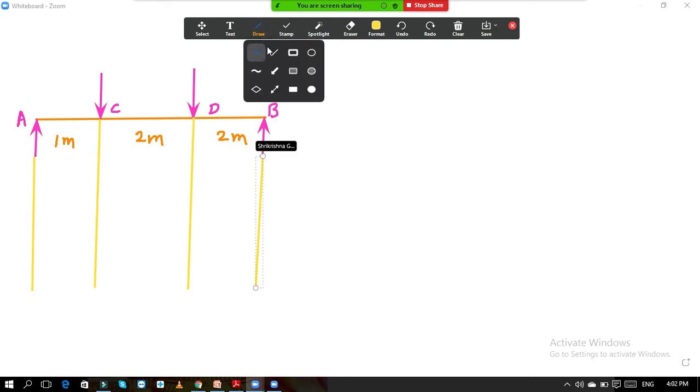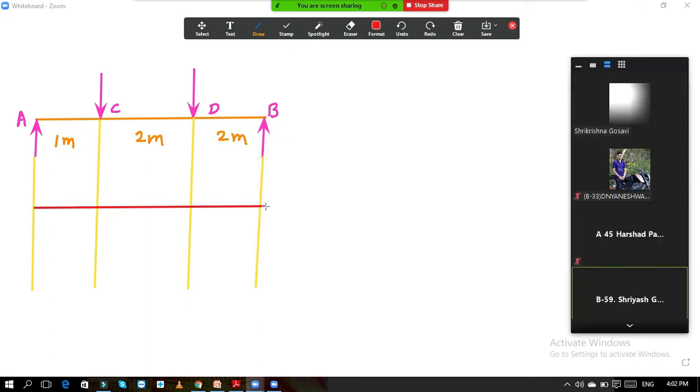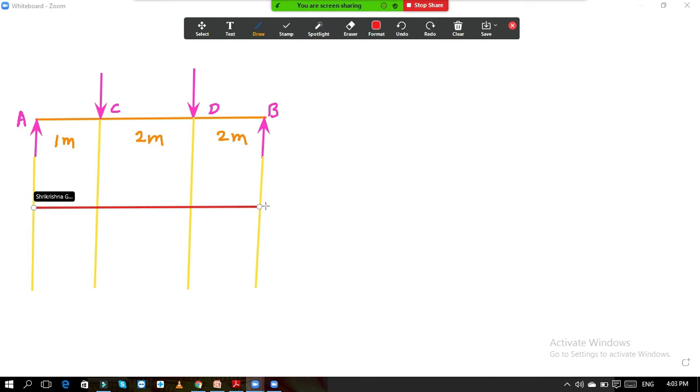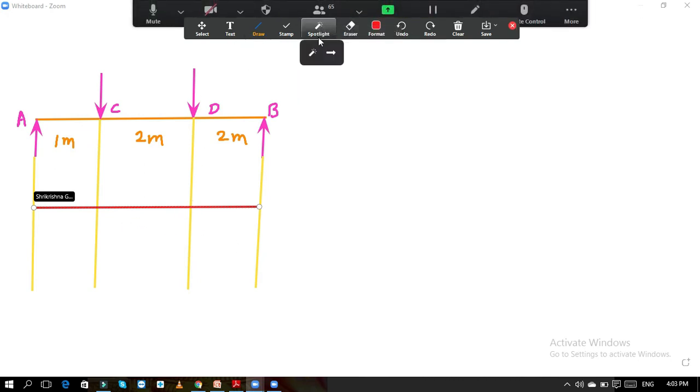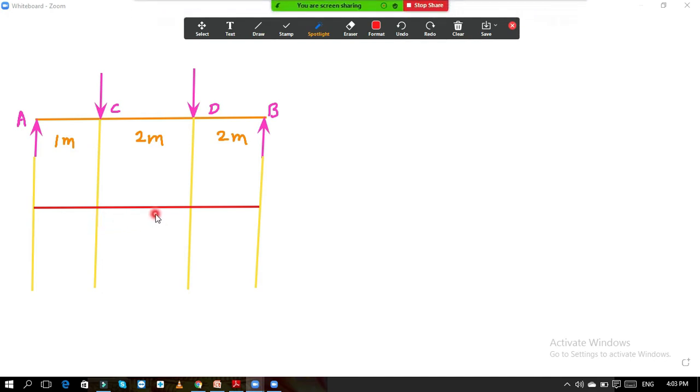And here we will draw the baseline. This is our baseline. Every value on this baseline is 0. On this baseline the bending moment value is 0.